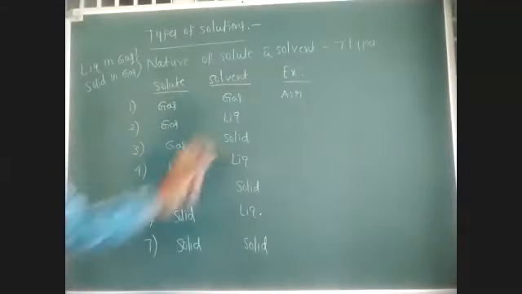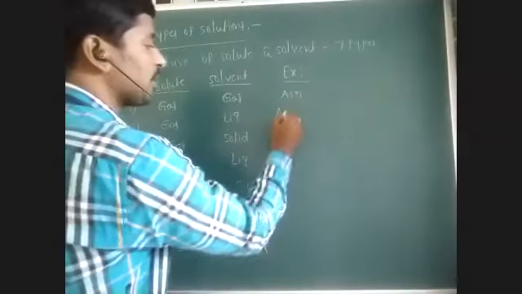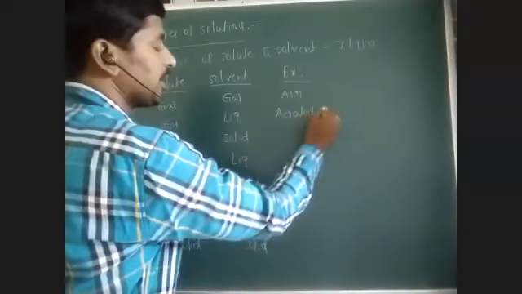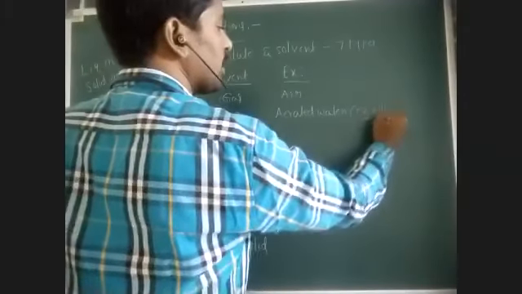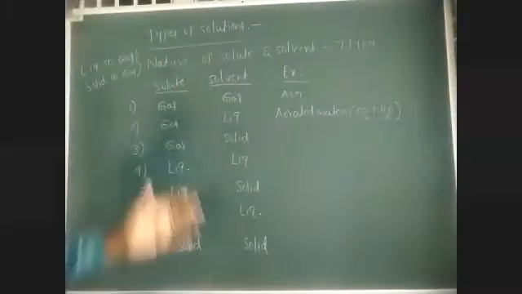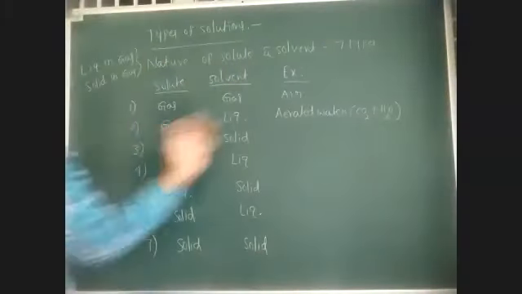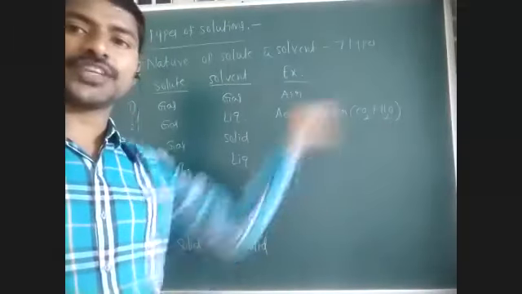Next, gas in liquid, for example, aerated water: CO2 in water. In cool drinks we may observe this. The bottle is sealed under high pressure, so CO2 is present in it. Once you open the lid, we observe the expansion of CO2 gas.